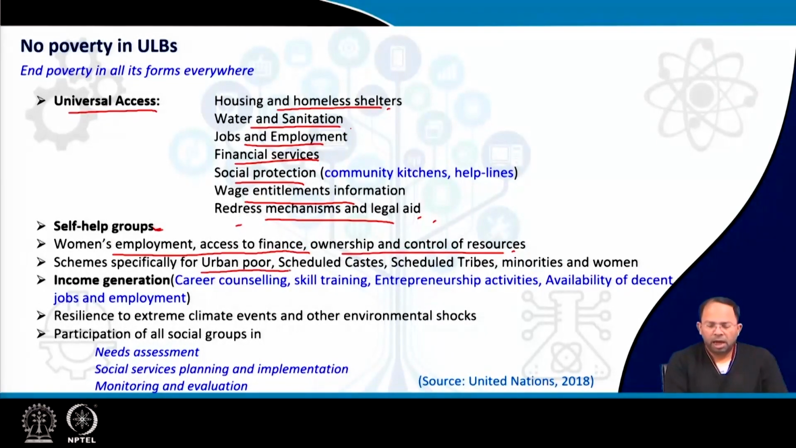Schemes specifically for the urban poor, scheduled castes, scheduled tribes, minorities and women. So these are specific schemes for the vulnerable groups. Then income generation via career counseling, skill training, and entrepreneurship.